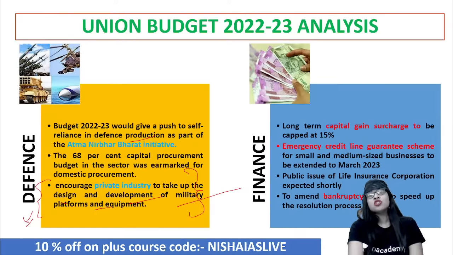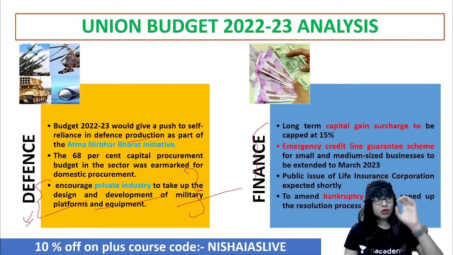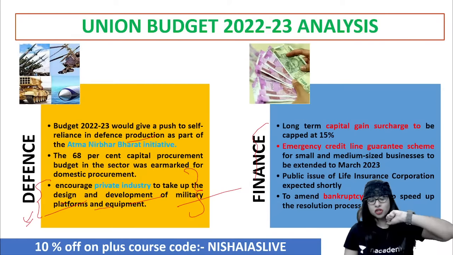Clear? What about finance, guys? This is with regard to the capital gain surcharge and all. They said they will actually keep it at 15%. Then the emergency credit line guarantee scheme, which is exclusively put forward, that is all the money which should be available for small and medium business now. That will be extended till next year, March 2023, to help people in the MSME sector carry forward their activities and all. These are all good things, no doubt in that.